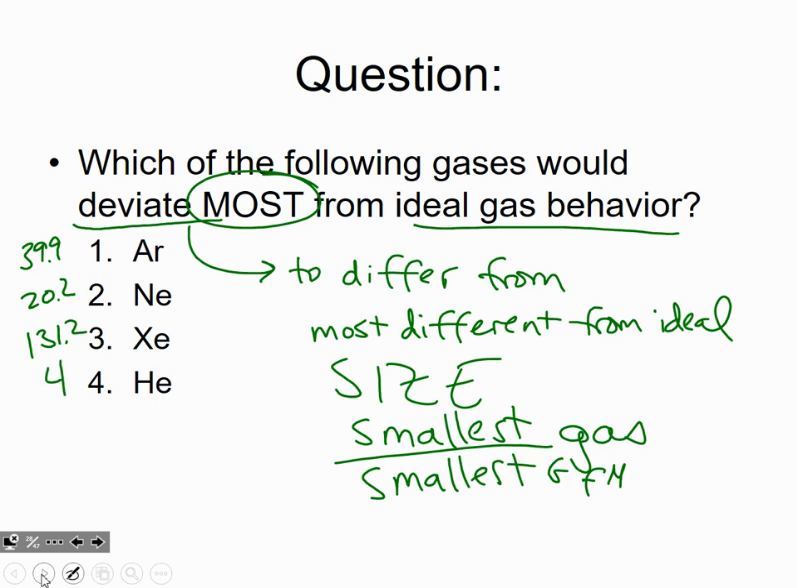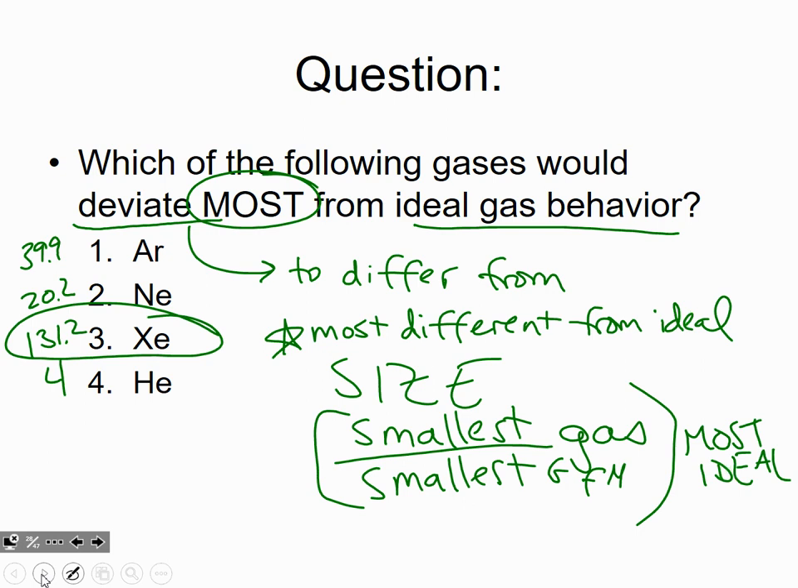We want it to differ most from ideal gas behavior, right? Our smallest gas, our smallest GFM is most ideal. So if we want least ideal, which is what we do, we want to go with the largest one, right? The smallest gas, smallest GFM, that's most ideal. So we're going to go with xenon. It's the most different from the ideal gas because it has the largest gram formula mass. So we'll be practicing with this with Regents questions in class.